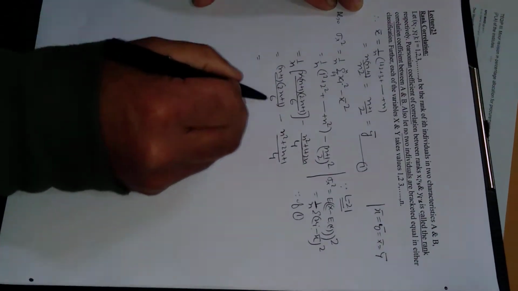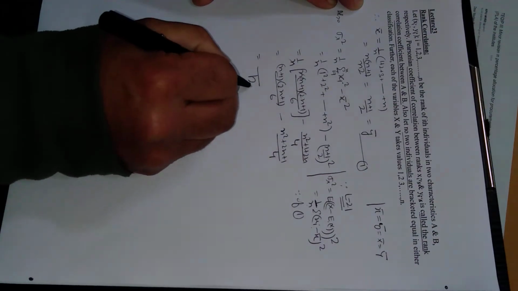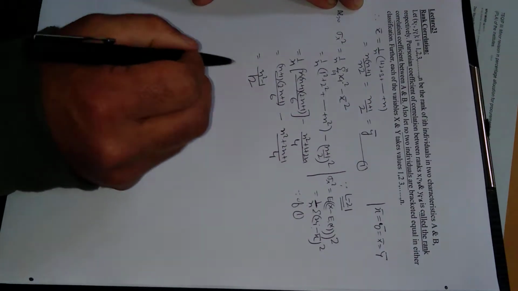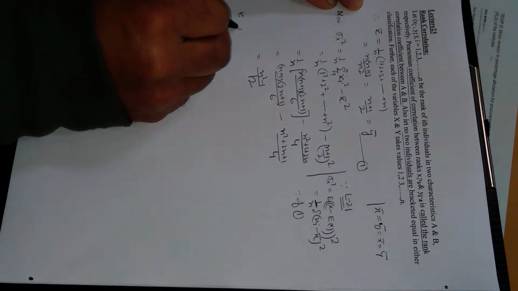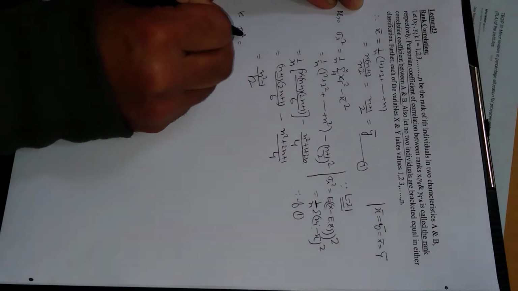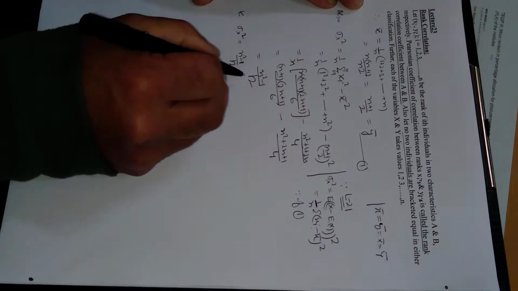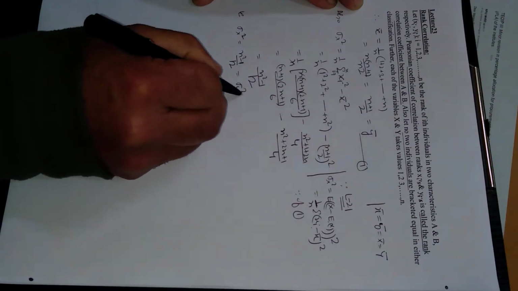Now taking the LCM of 6 and 4, which is 12, the rest on simplification gives us that the variance with respect to x is n square minus 1 divided by 12, which is also equal to the variance with respect to y.